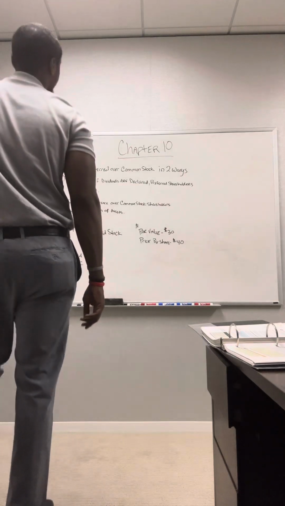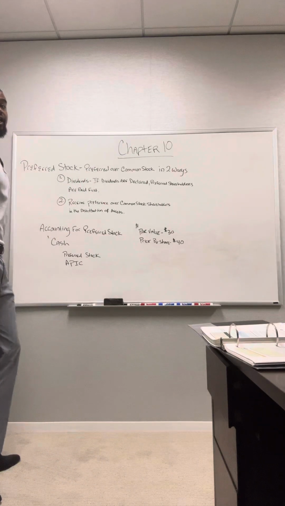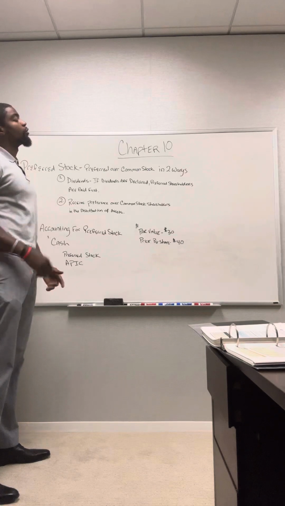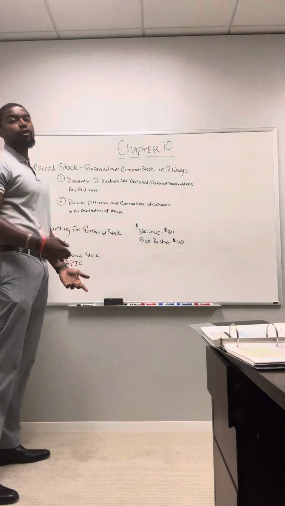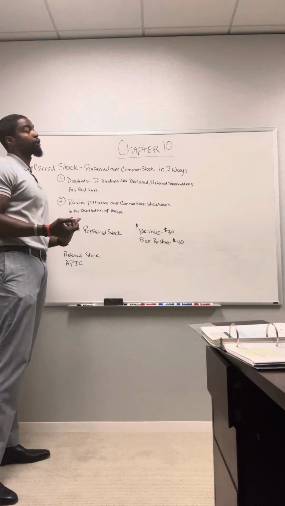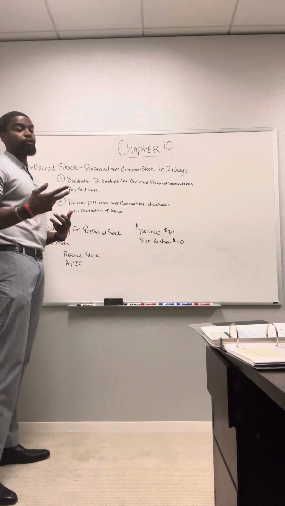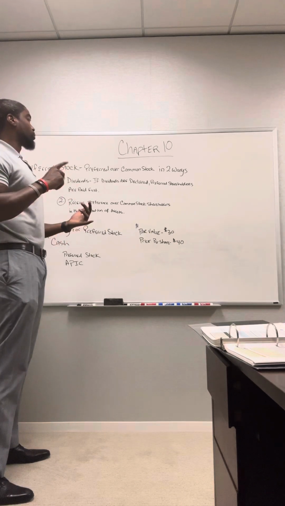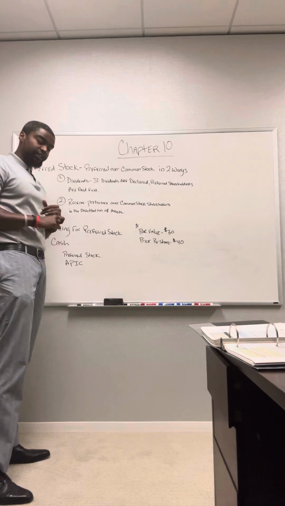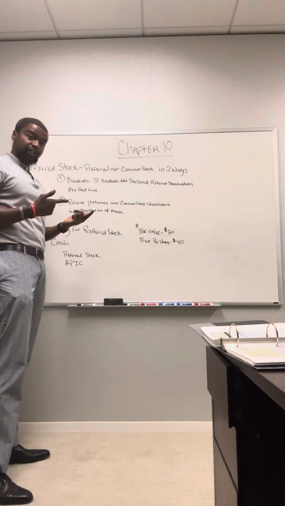Okay, guys, let's take a quick look at the next class of stock that's discussed in chapter 10, which is preferred stock. Preferred stock is called preferred because preferred shareholders have rights over common shareholders. These stocks are preferred in two main ways. Number one is dividends. If dividends are going to be paid by a corporation, the preferred members will receive their dividends first.